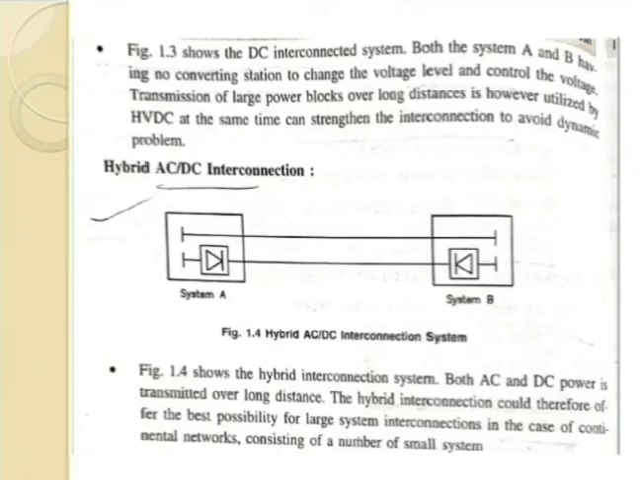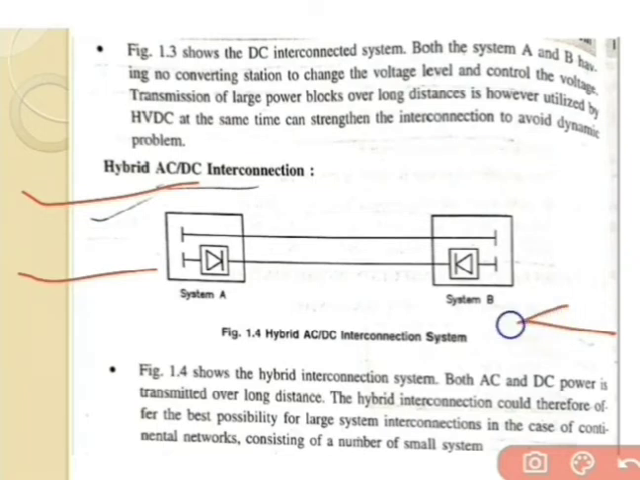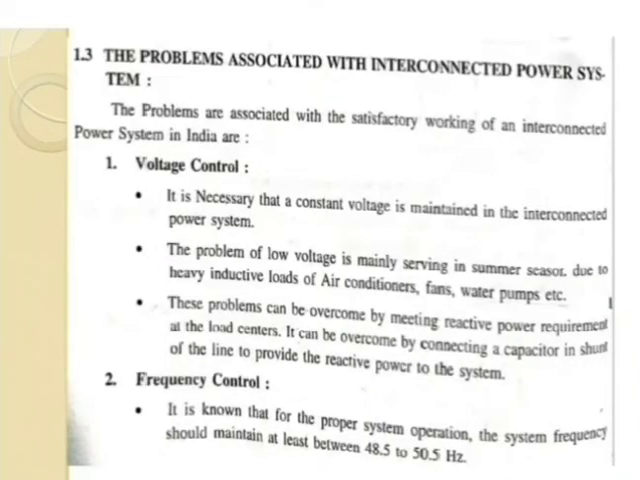Now the third one, that is the hybrid AC or DC interconnection system. Hybrid means that it can use AC as well as DC interconnection, and it can use a converter station at both systems, whether system A or system B, connected at the generating station A side and generating station B side. In this way it is used for balancing the load condition at the consumer side. So these are the types of interconnection system.